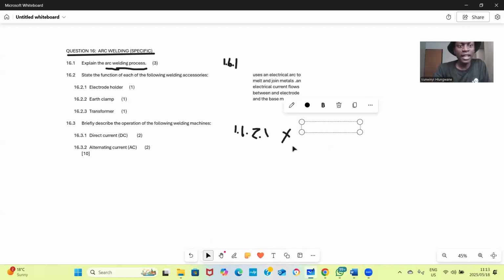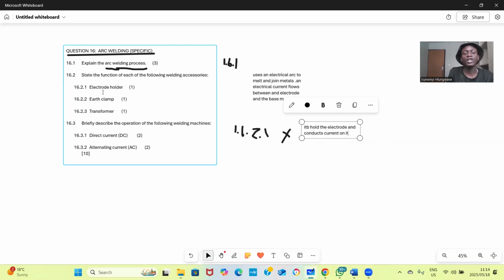A function of electrode holder: it holds the electrode and conducts current.